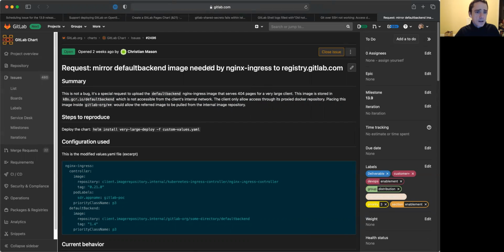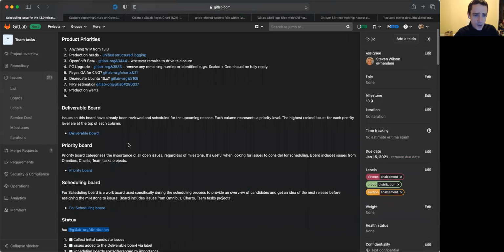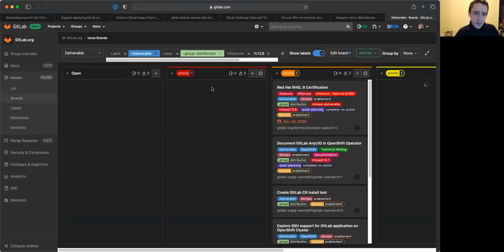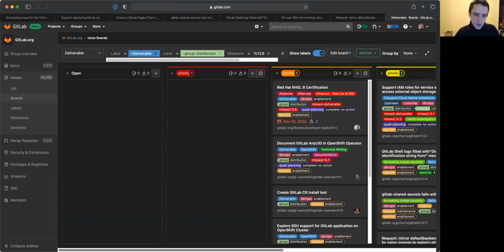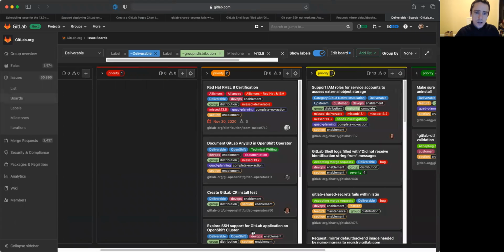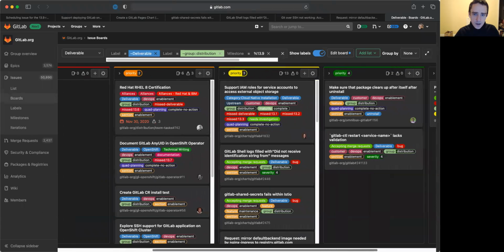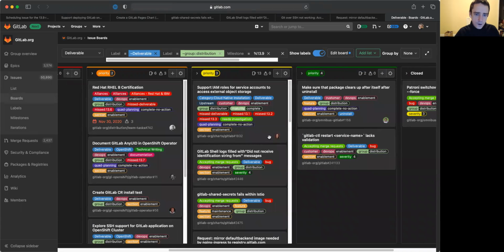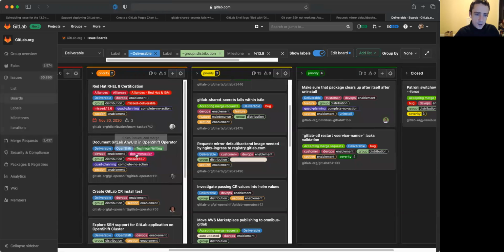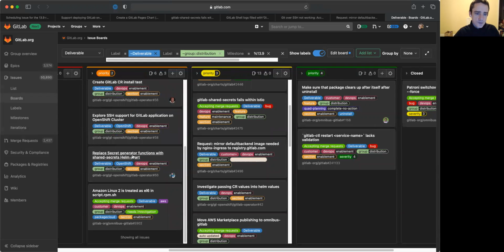So those are the highlights here for 13.9. We are working on a whole bunch of other items here. You can see in our deliverable board, it is ranked by priority. So you can see we're also working on some Red Hat certification and some other aspects of our deployments. But those are some items that I wanted to call out in particular for this release.